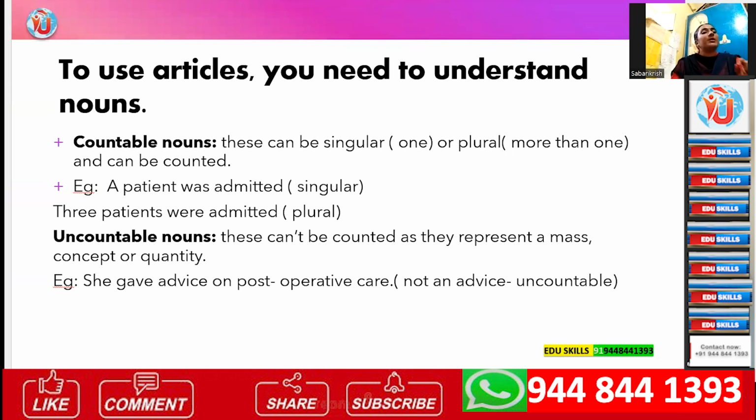Then uncountable noun. Uncountable noun means it cannot be counted. It represents a mass, concept or quantity. For example, she gave you advice on post-operative care. Here advice is uncountable. We give advice to the patient, but it is not countable. In contrast, "a patient was admitted" is countable: one patient is admitted today. We give advice, not countable. In this way, countable and uncountable nouns are different.